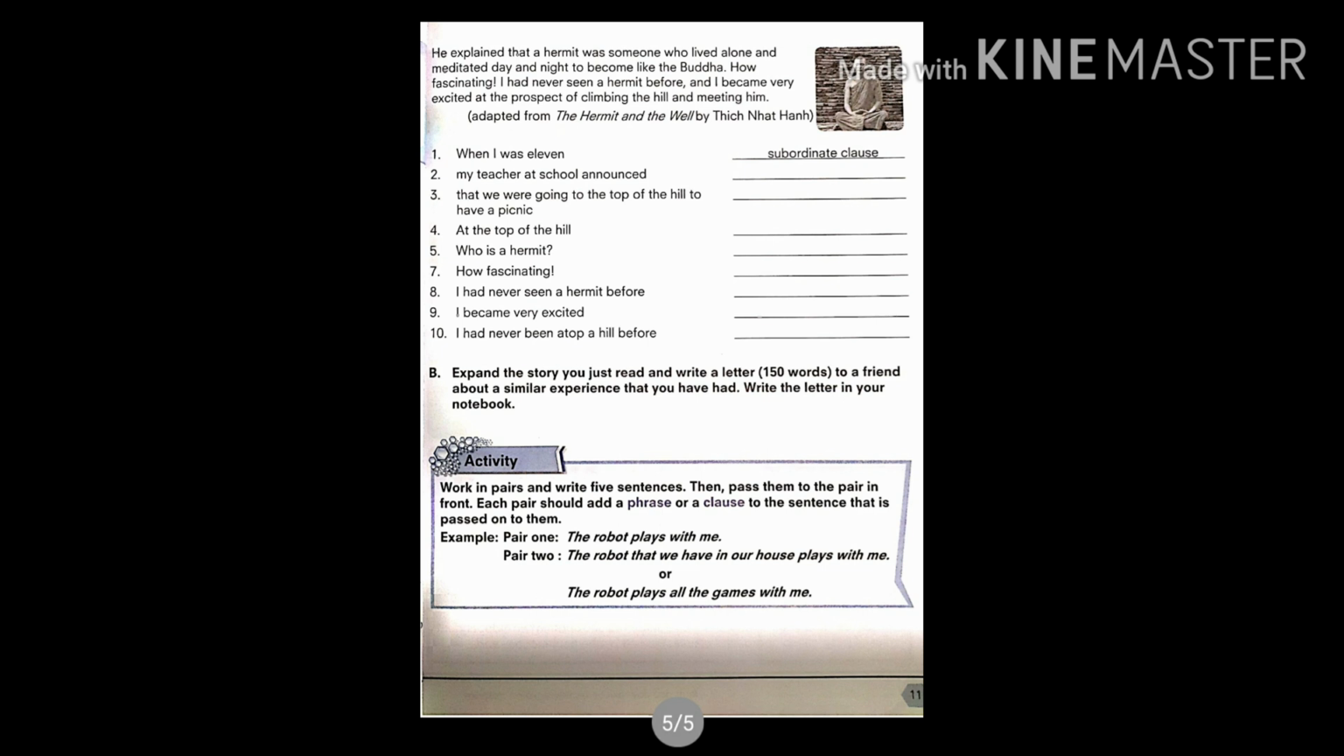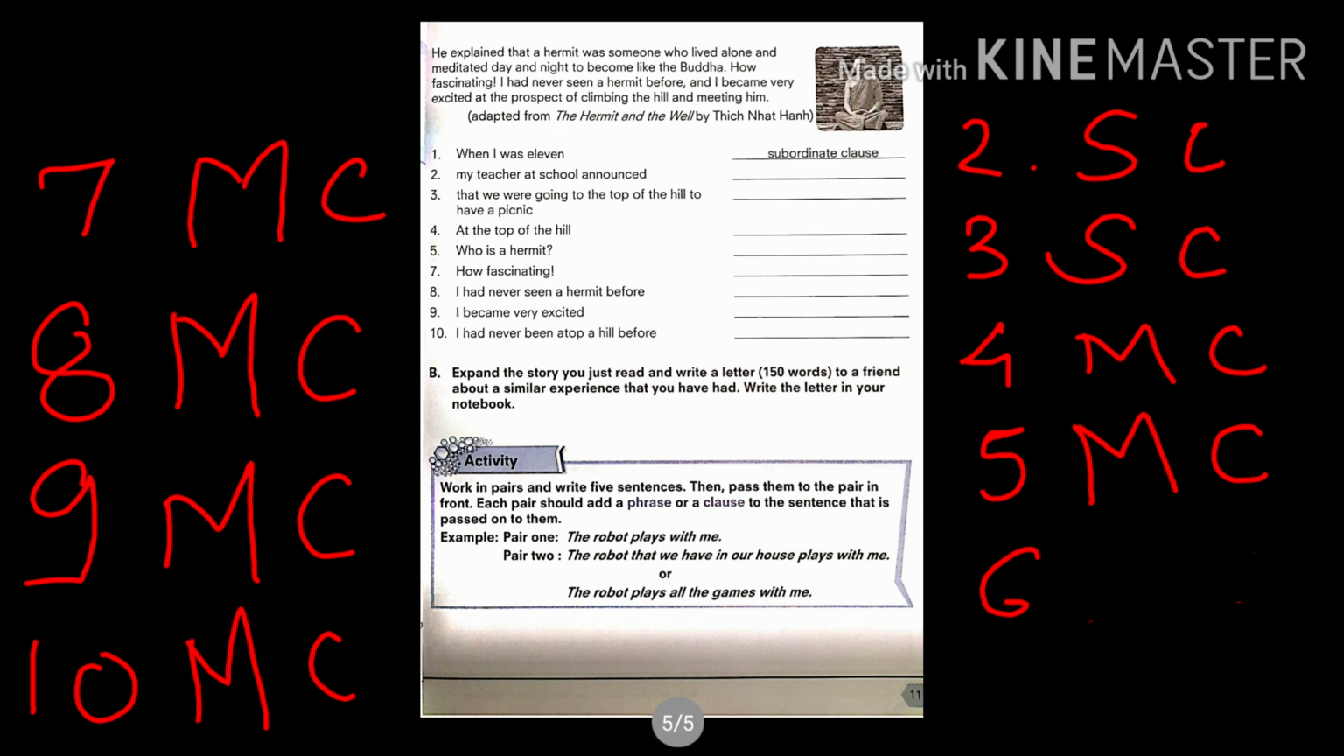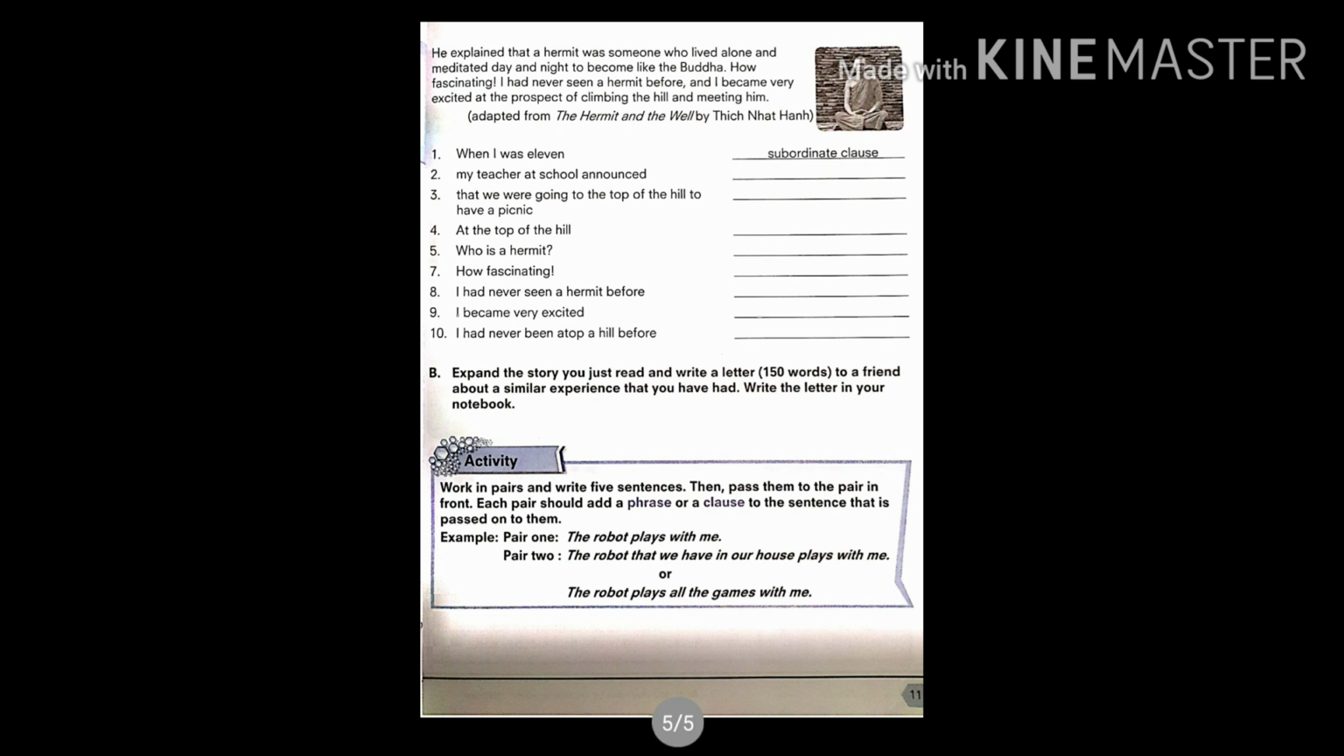Who is a hermit is the main clause. How fascinating, again a main clause. I had never seen a hermit before. This is a main clause. I became very excited. Again a main clause. I had never been atop a hill before. This is again a main clause. I hope you have understood main and subordinate clauses now.